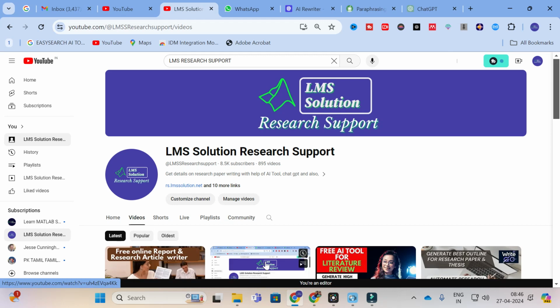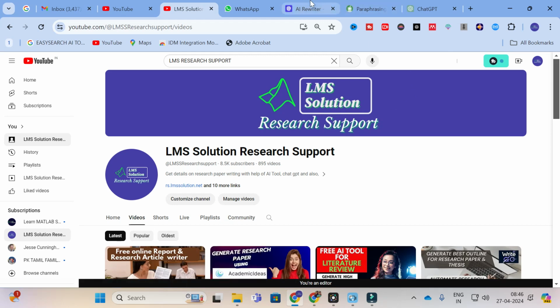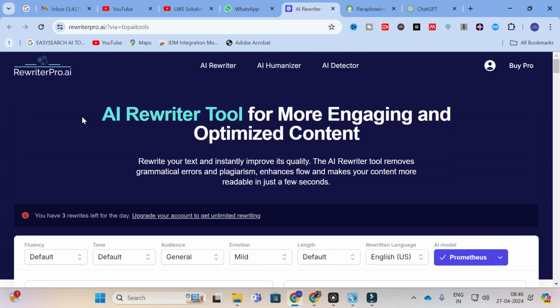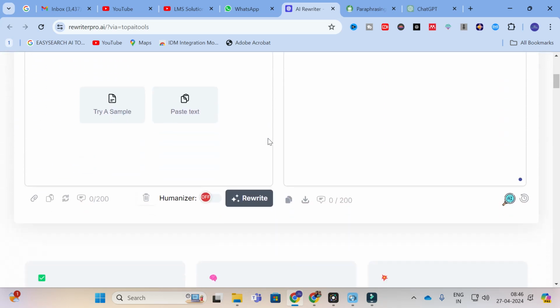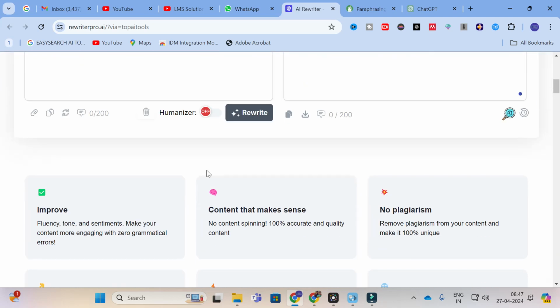Moving on to today's video, the AI tool we are going to discuss today is AI Rewriter Pro.ai. Here you can see the AI rewriter tool for most engaging and optimized content. The important thing in this AI tool is that the new option added is the humanizer option. You can convert AI generated content into humanized content also, with paraphrased text.